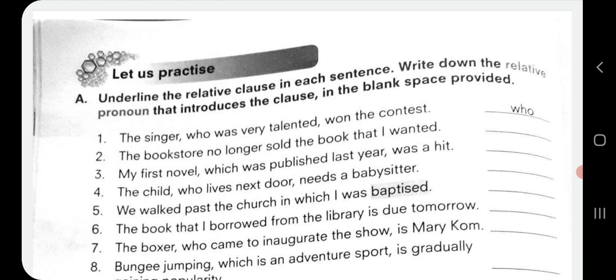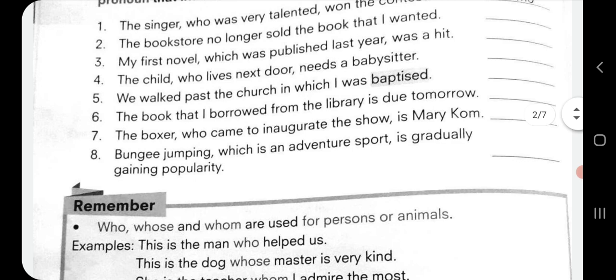We walked past the church in which I was baptized. In which I was baptized is our relative clause and which is our relative pronoun. Sixth one. The book that I borrowed from the library is due tomorrow. That I borrowed from the library is our relative clause and that is the relative pronoun.